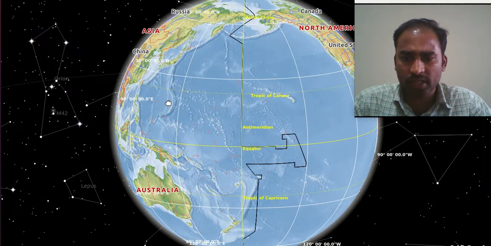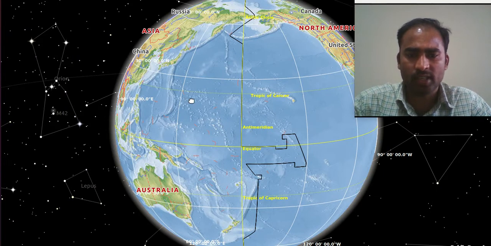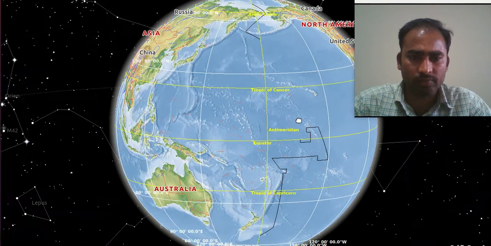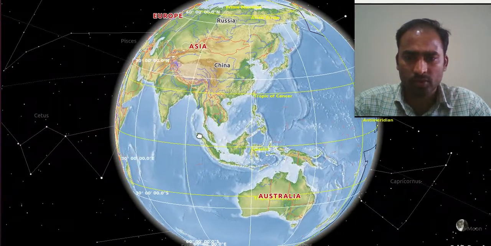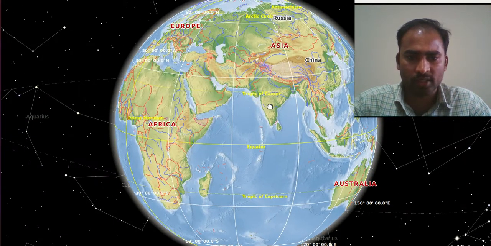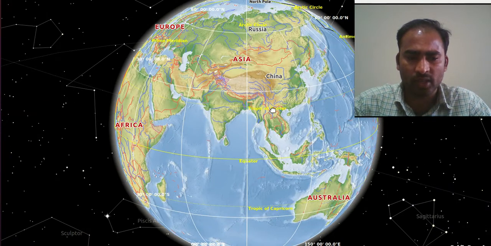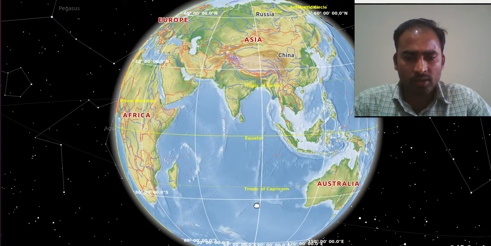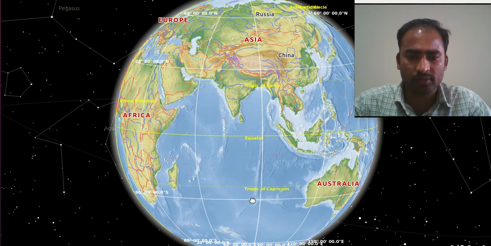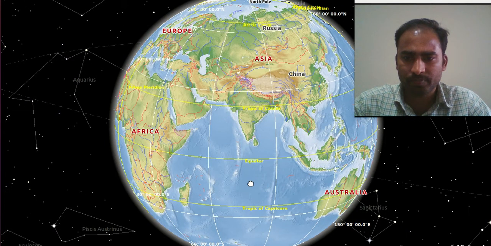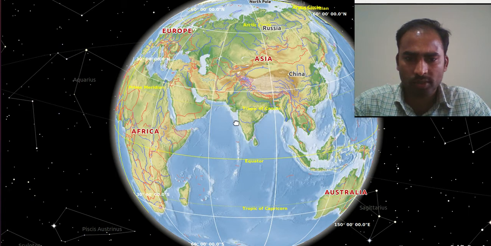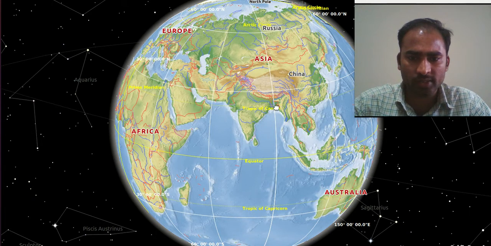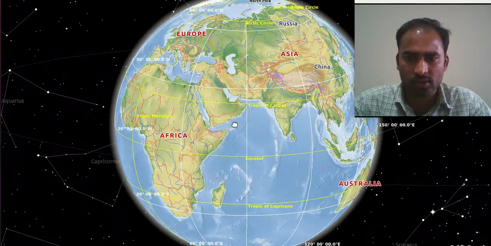So the left of this meridian is the western hemisphere, and the right of this meridian is the eastern hemisphere. Clear? Now here we have the equator, and the Tropic of Cancer is 23.5 degrees in the north direction, and the Tropic of Capricorn 23.5 degrees to the south direction. Okay, now we need to observe. See, the Tropic of Cancer passes through our India.